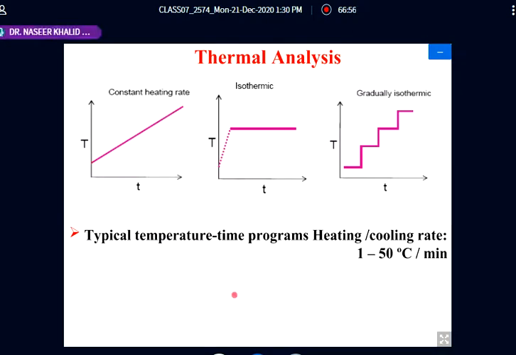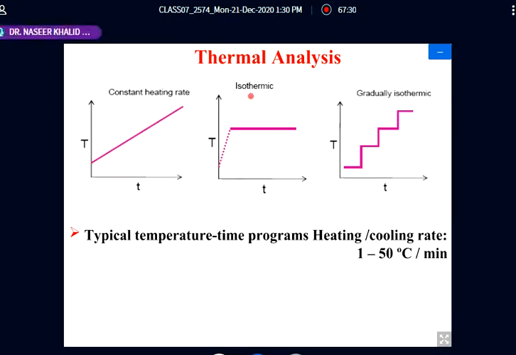And this is the time, this is the temperature, this is the time. Generally the heating rate is 1 to 50 degree per minute. Now this is the program. This constant heating rate is there. As the time increases, we see that this is a linear program, that is, as the time increases, temperature increases. Temperature at 1 minute, 2 minutes, 3 minutes, 5 minutes, 10 minutes. So at 10 minutes, it will be 50 degree.